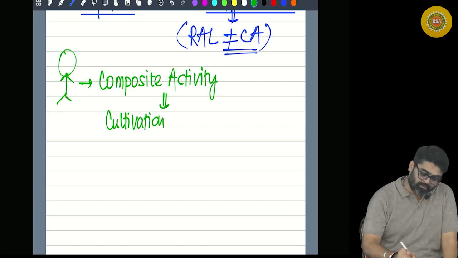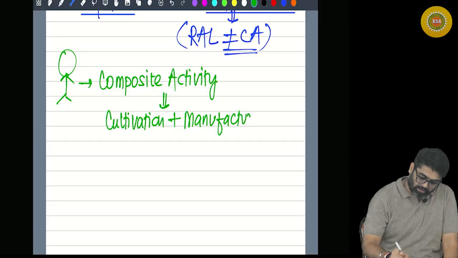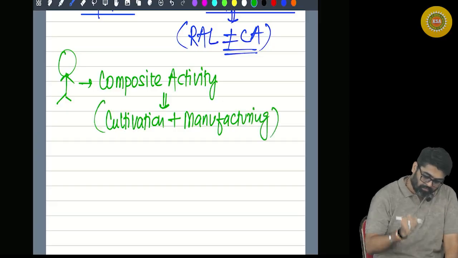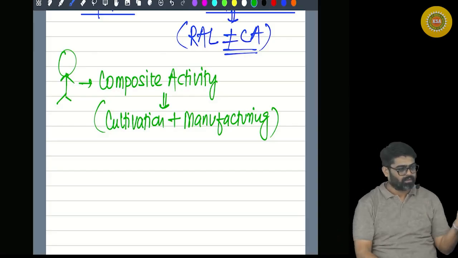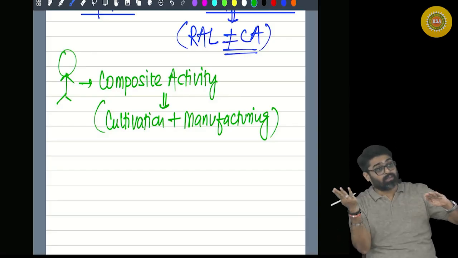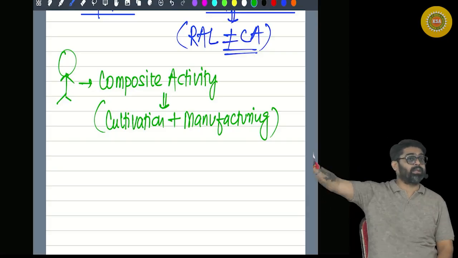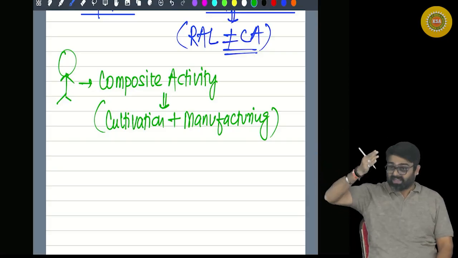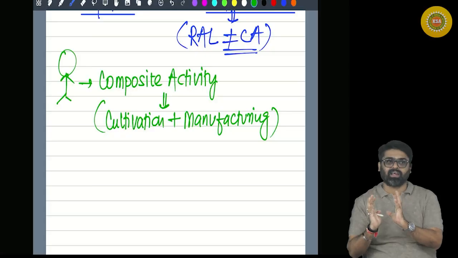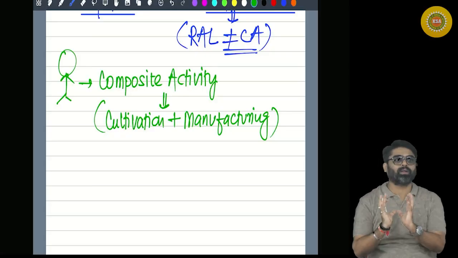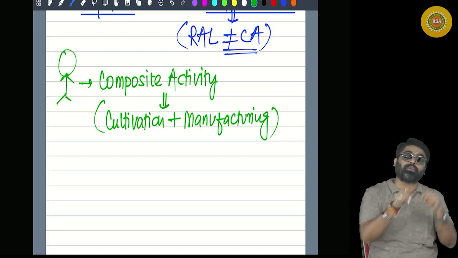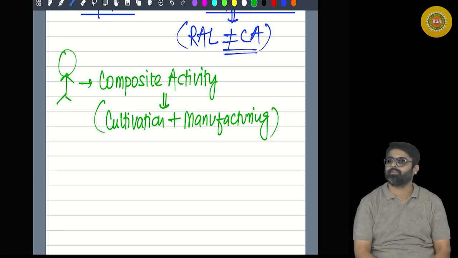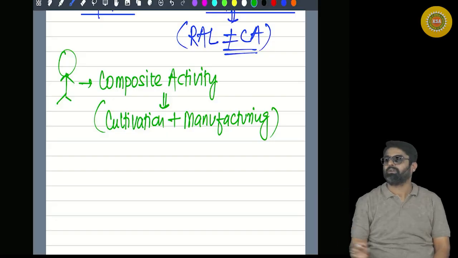Meaning, along with the cultivation, he is also doing some manufacturing. So two activities are done together. To manufacture some goods, raw materials are required. Those raw materials are agricultural produce, which he is not buying from the market. He himself is growing that raw material. So he is cultivating. Best example, I am growing sugarcane.